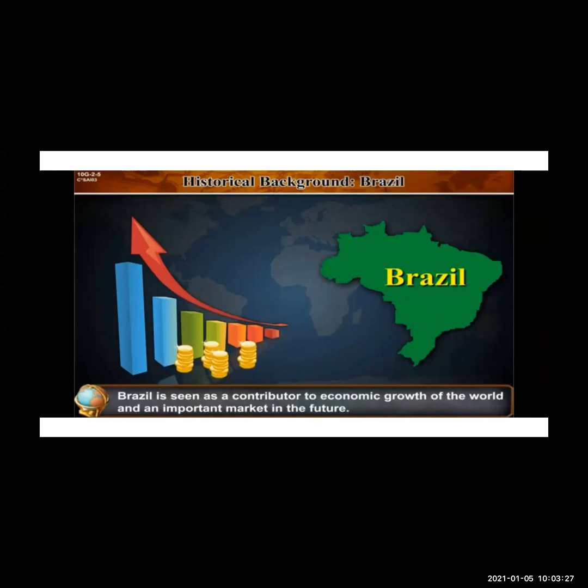Brazil is seen as a contributor to the economic growth of the world and an important market in the future. So it is contributing to the world's economic growth, and it is an important market in the future.